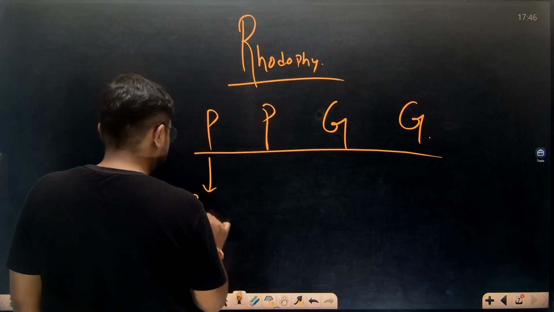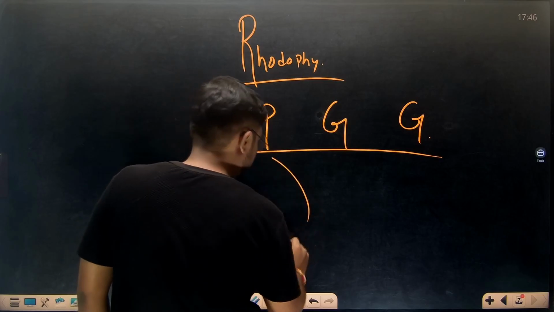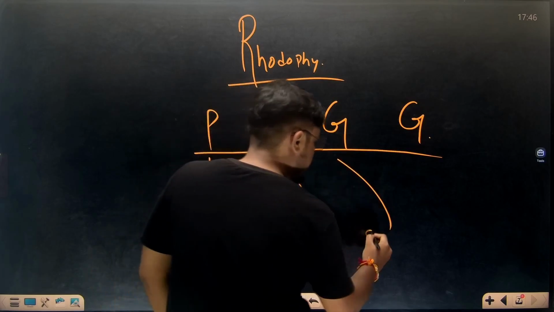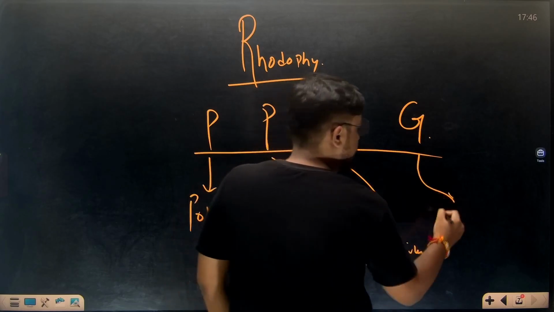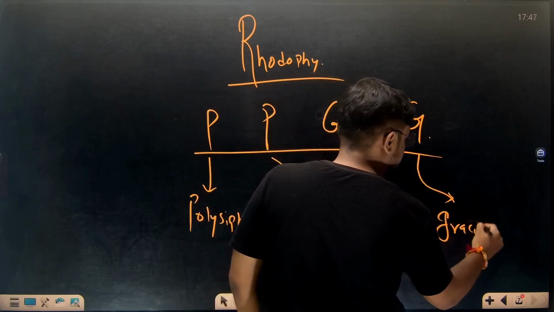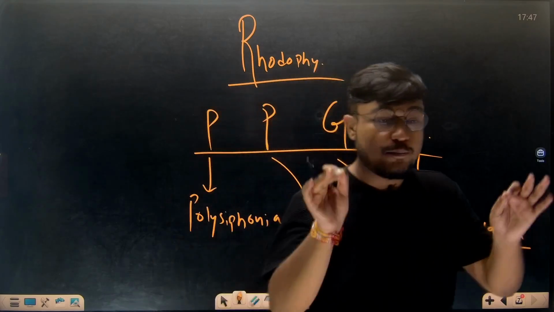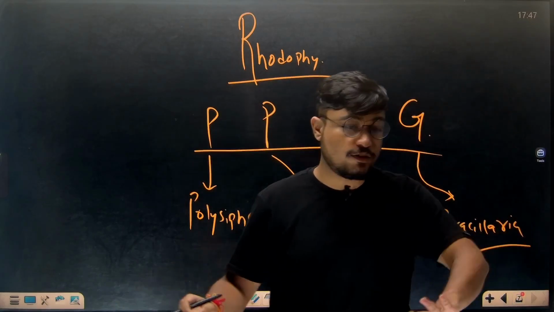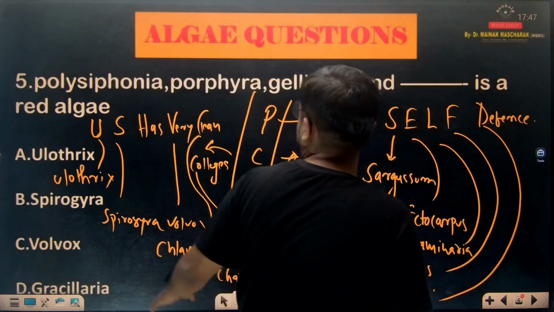P for Polysiphonia, P for Porphyra, G for Gelidium, and last G for Gracilaria. So what are the examples of red algae? Polysiphonia, Porphyra, Gelidium, Gracilaria. P, P, G, G.